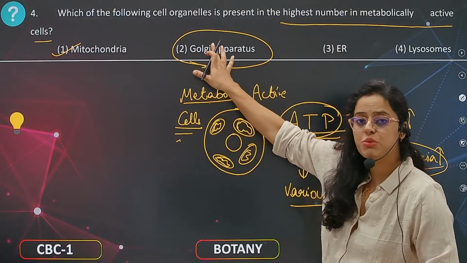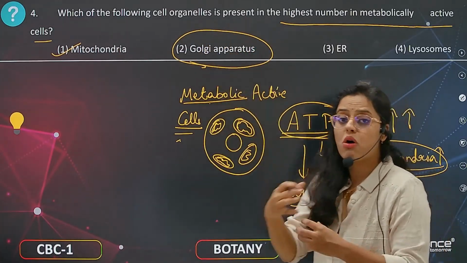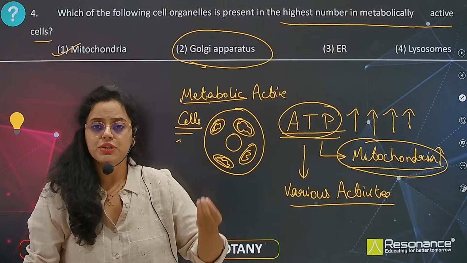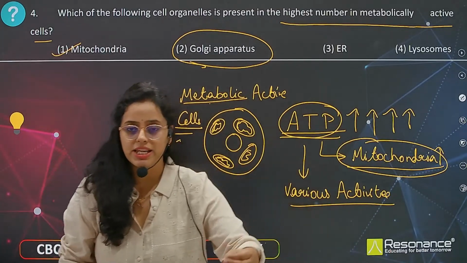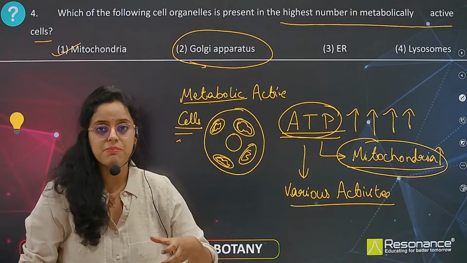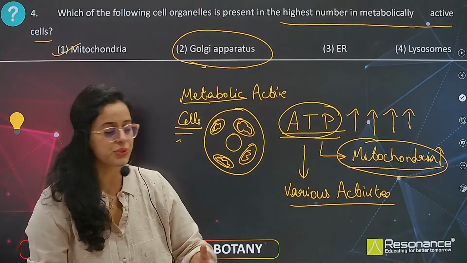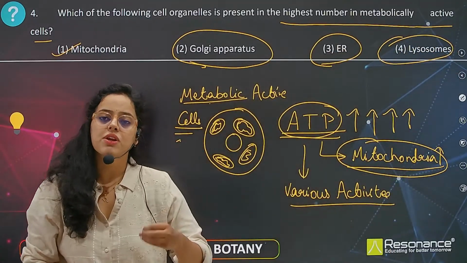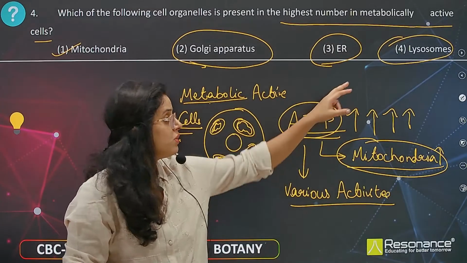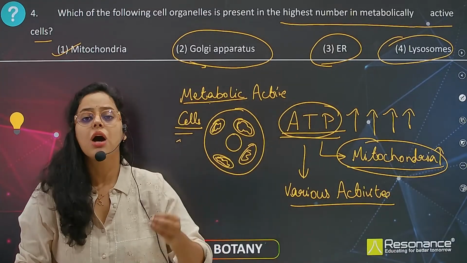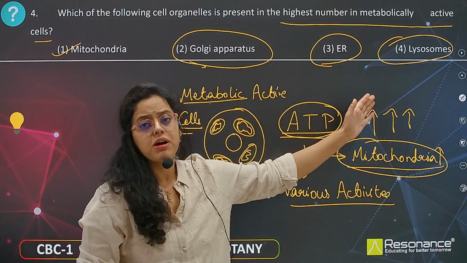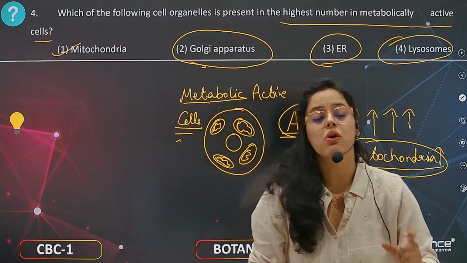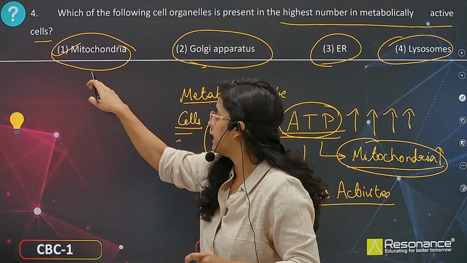The Golgi apparatus produces glycoproteins and glycolipids. They modify the lipid and protein structure. Now what about the endoplasmic reticulum? The endoplasmic reticulum is involved in formation of lipids and proteins, or biosynthesis of plasma membrane, which means synthesis of plasma membrane, repairing of the tissue. Now coming to the lysosomes, lysosomes remove the unwanted substances from the cells. Lysosomes consist of enzymes which break down the dead or not required parts or damaged organelles from the cell. So these are the specific functions, and mitochondria is the one which forms the ATP.